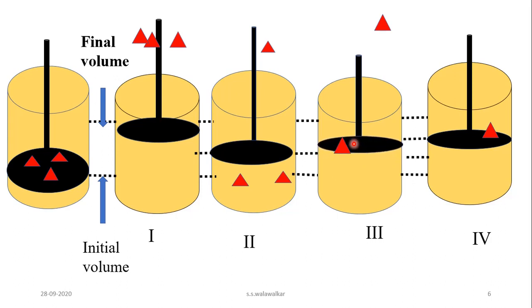A small change in the volume takes place and the system again attains the new equilibrium state.